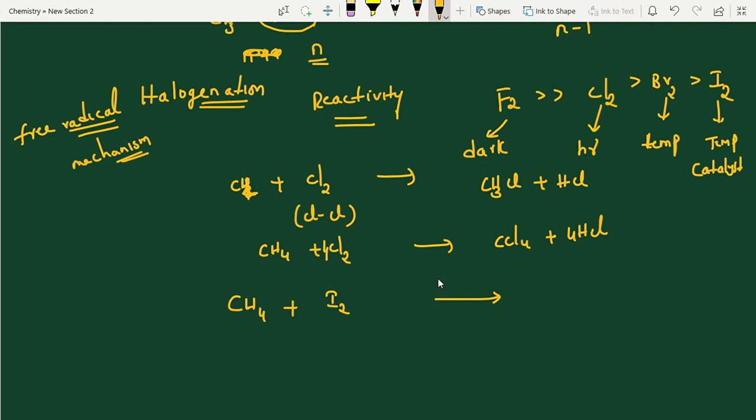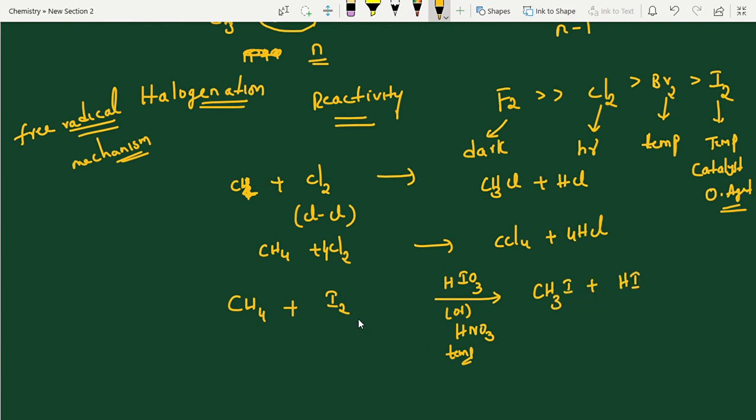We have to use a catalyst or else an oxidizing agent. So we are using HNO3 or HIO3 like this. Okay. So what is this work? Look into this. First, same as above, you will get the product, and you are using temperature also, catalyst and temperature. So first you will get product CH3I plus HI.